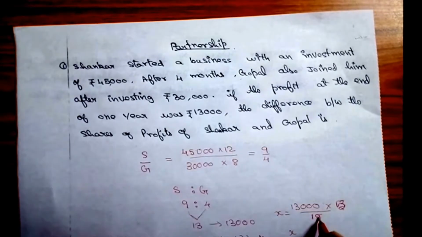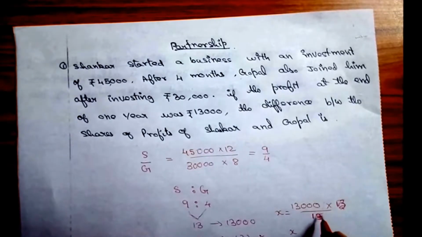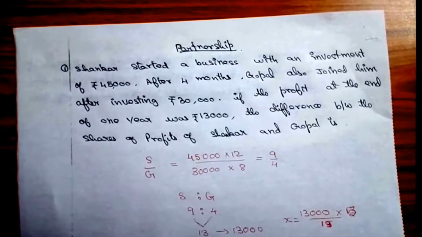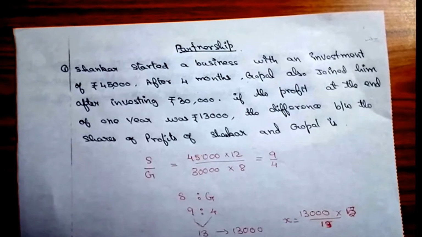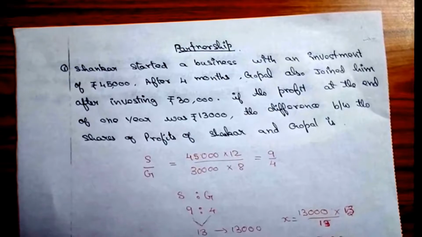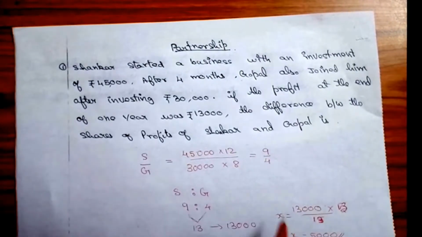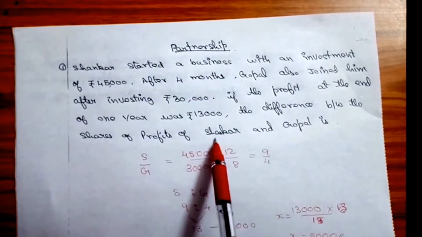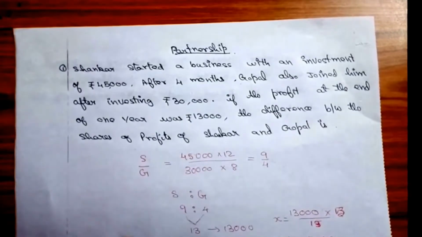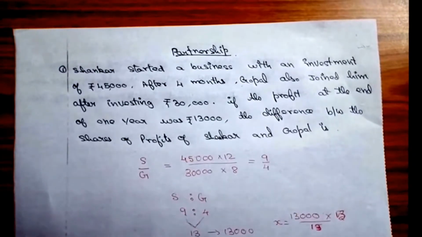I have written it wrongly. After cancelling each and every term, I'll get x is equal to 5,000. This is the share difference between Shankar and Gopal. So now we have got the answer. Now let's move on with the second problem.